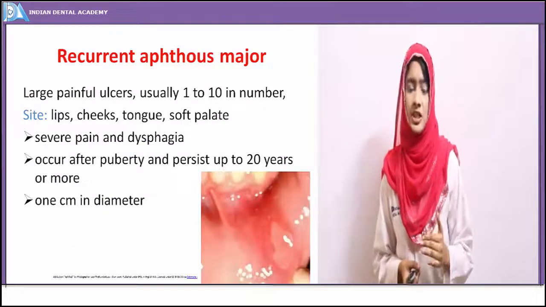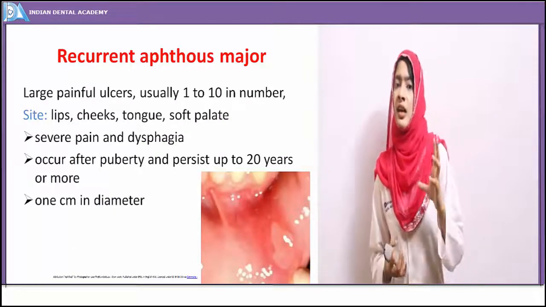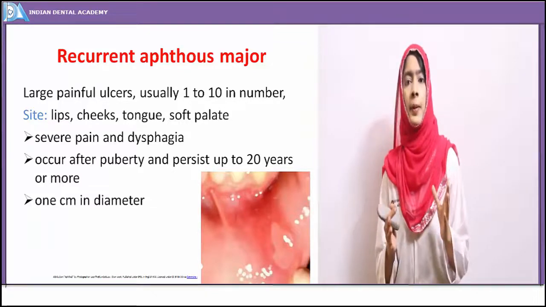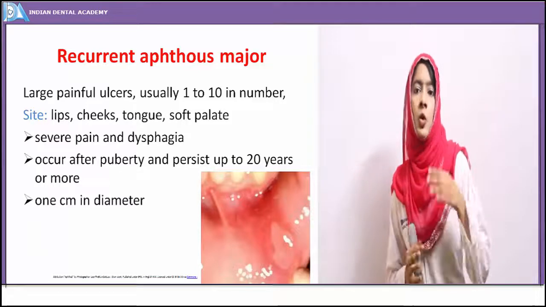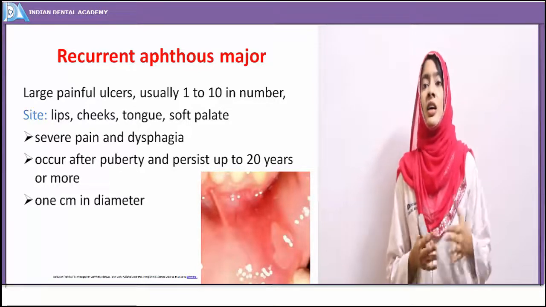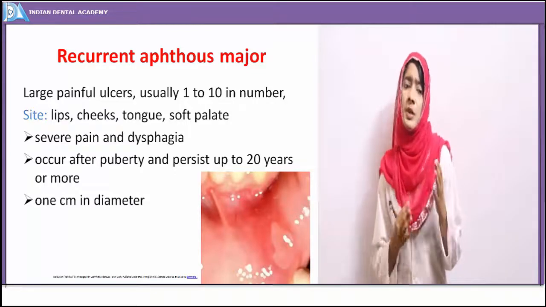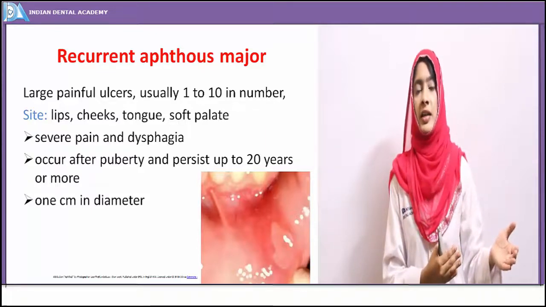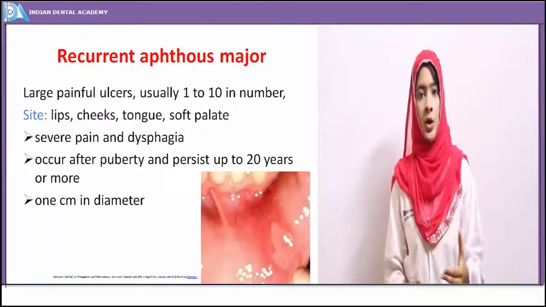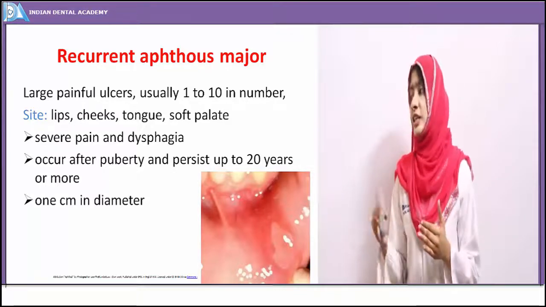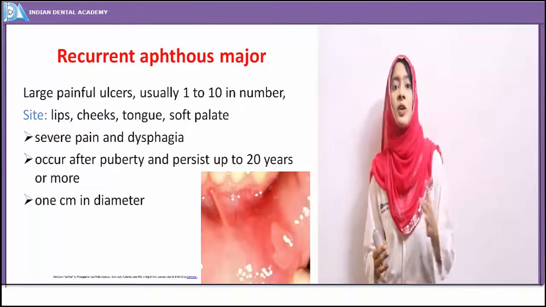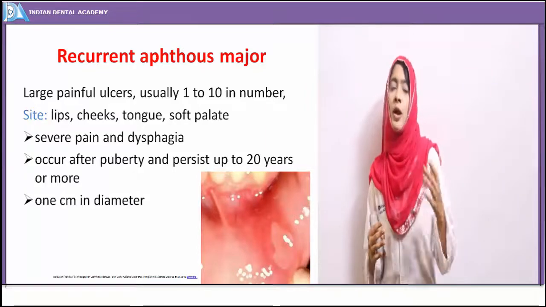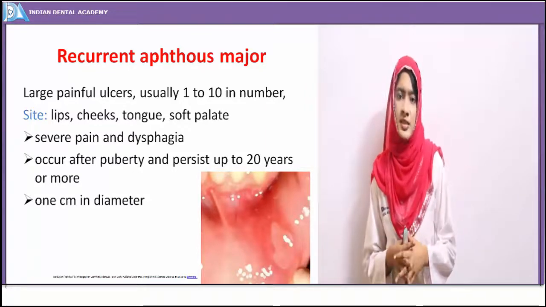So, recurrent aphthous major ulcer. Recurrent aphthous major ulcers have the same presentation of ulcers as we have seen in recurrent aphthous minor, but they'll be a little bit larger in diameter, over 1 centimeter in diameter. For all of the ulcers, the frequency of outbreak may vary. It may be from one attack per year or 2 attacks per year or 1 attack every month. In case of recurrent aphthous major, the patient will not be free from the disease at any point in his lifetime. At one point, one or the other ulcer will definitely be present in his mouth.